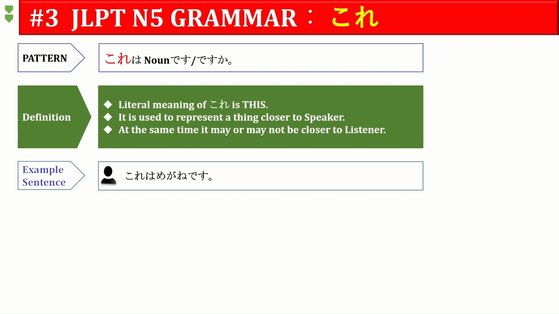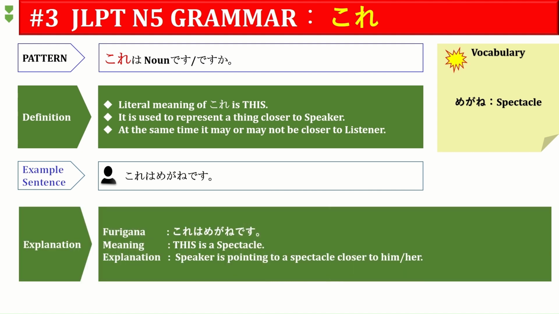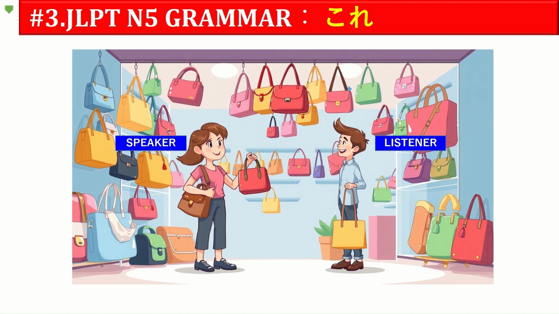Kore wa megane desu. Look at the vocabulary. Megane means spectacle. Yes. Let's see the explanation also. Imagine a situation. A person is pointing to a spectacle closer to him or her and saying, this is the spectacle, which means the product which they are describing is closer to the speaker and it is not closer to the listener. Let's see the picture.